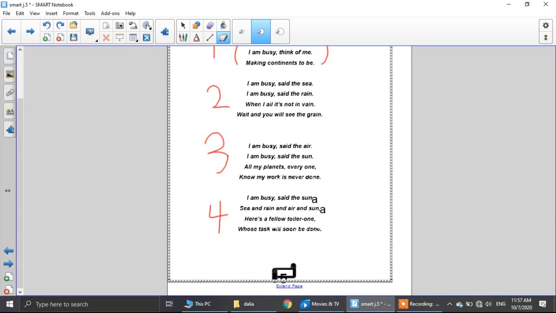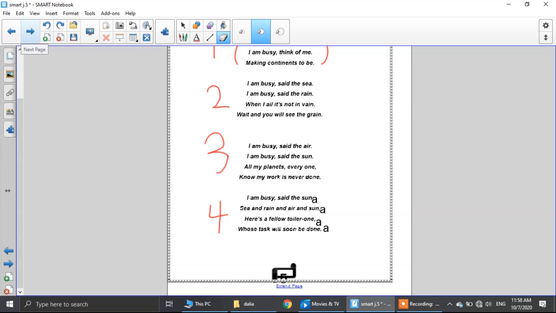Okay, let's see the next line. Here is a fellow teller, one. Sun, sun, one. They have the same sound. Sun, one. So it will be A. Whose task will soon be done? Done, one, sun, A. So our rhyme scheme will be A, A, A, A.